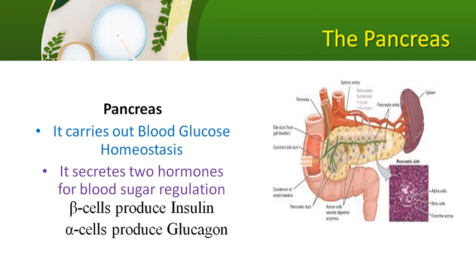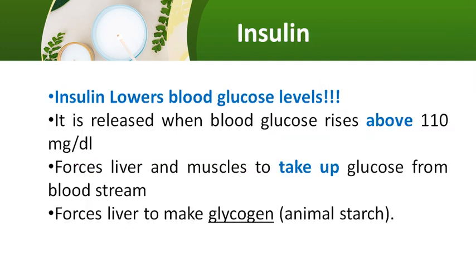The pancreas secretes two important hormones: the beta cells of the islets of Langerhans synthesize insulin, which is the hypoglycemic hormone, and the alpha cells of the pancreas synthesize glucagon, which is the hyperglycemic hormone. These two main hormones, insulin and glucagon, secreted by the pancreas, play a major role in regulating blood glucose homeostasis.